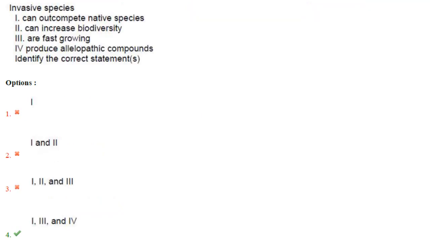Then invasive species. So an invasive species, it is an introduced species to an environment that becomes overpopulated and harms its new environment. So that is called as invasive species. Identify the correct statements. So it can outcompete the native species, that is correct. Can increase biodiversity, no, it decreases the biodiversity in the given area. Are fast growing, yes. Produce allelopathic compounds, yes. So answer is option 4, that is 1, 3 and 4.